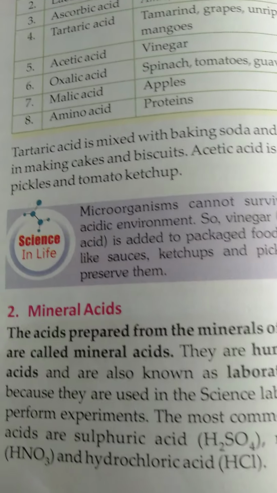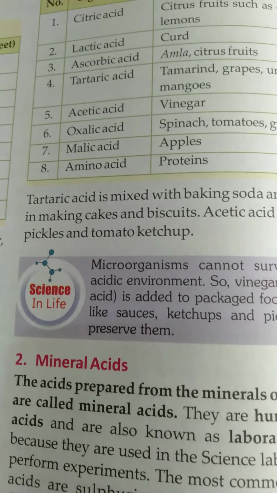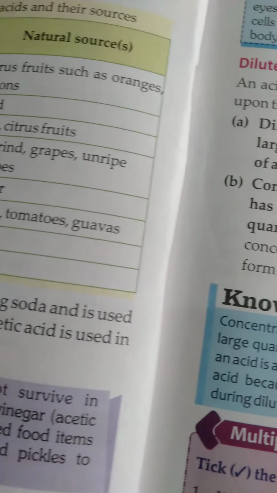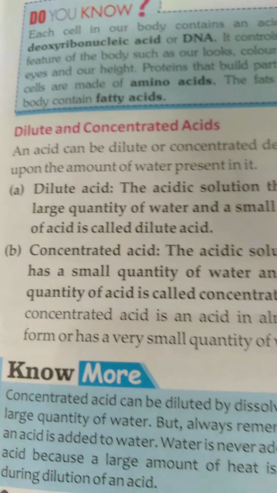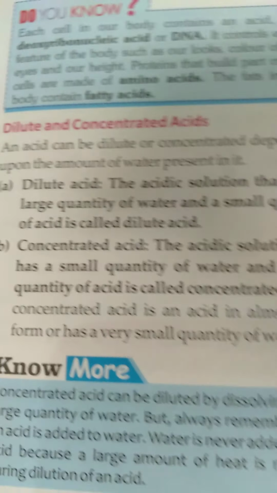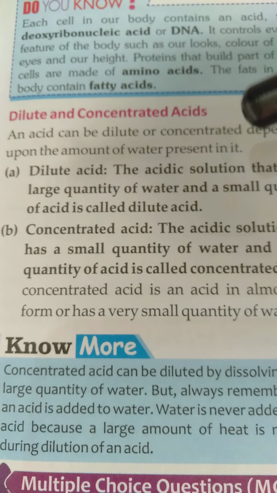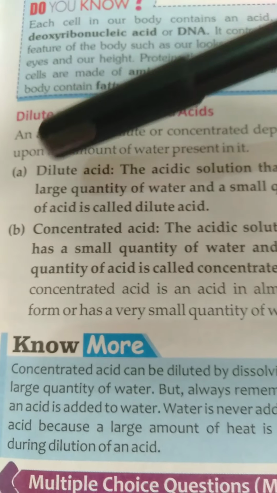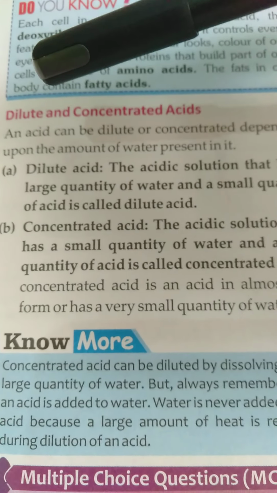An acid can be dilute or concentrated depending upon the amount of water present in it. I will explain the meaning of dilute and concentrated. Dilute means water is added and mixed in; this is called a dilute acid.